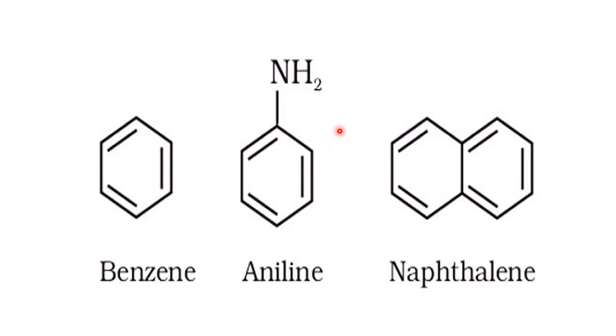Therefore, they come under the aromatic hydrocarbons: benzene, and this is naphthalene. What we use as naphthalene balls in our cupboard or library, that belongs to this category. There are lakhs of examples for aromatic compounds. And this is aniline, amino benzene. Naming we discuss afterwards. For the time being, let us not worry about the naming part; only examples for the different classes of organic compounds. This is amino benzene or aniline, which is a very important base in organic chemistry. Naphthalene ball.